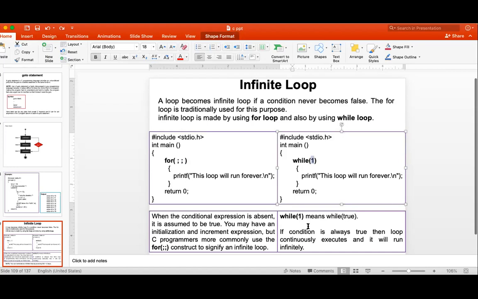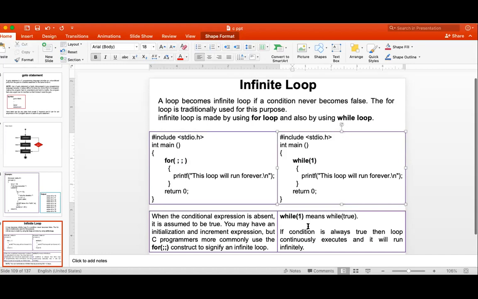So what is always true? You can put 2, 3, 4, any non-zero value here. So instead of 1, you can put 100 also. It doesn't mean that this loop will execute 100 times. 100 is a non-zero value. A non-zero value is a true value.